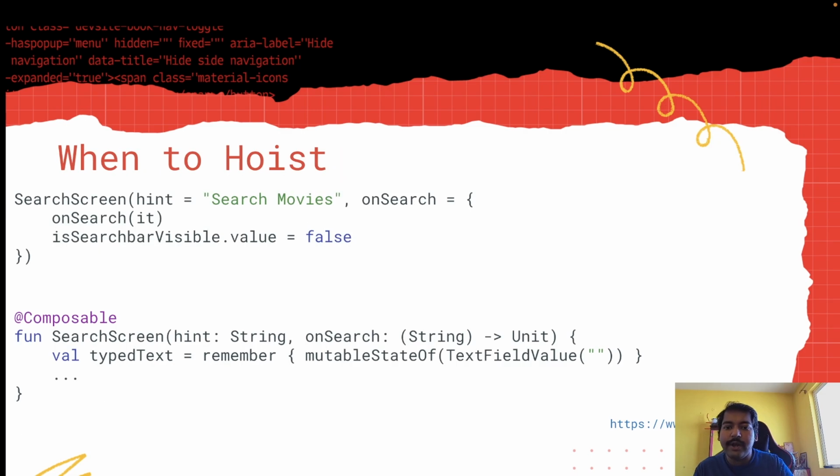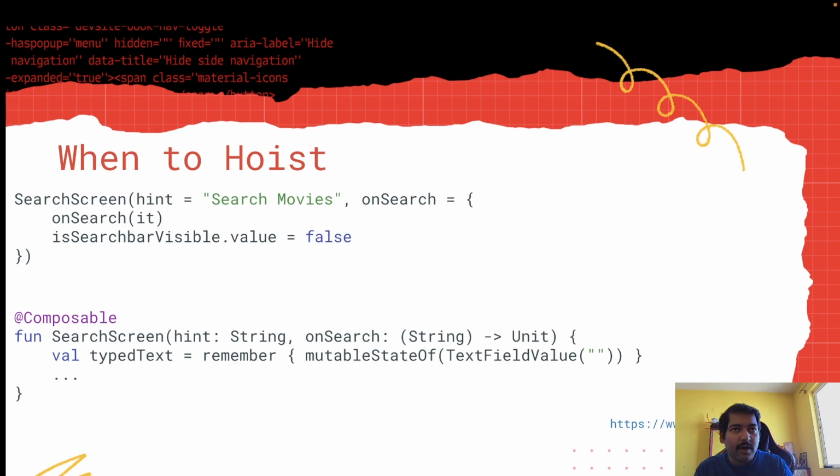And yeah, when to hoist your state, right? So basically whenever you should rely on callbacks, that is called hoisting your state. So instead of passing your state as a mutable state as a primary, you should pass your state value, and you should apply callbacks. For example, what we are doing here with the search screen. Whenever the state is directly dependent on a composable that you are calling, and there is no custom logic to it, then you should basically pass your mutable state.